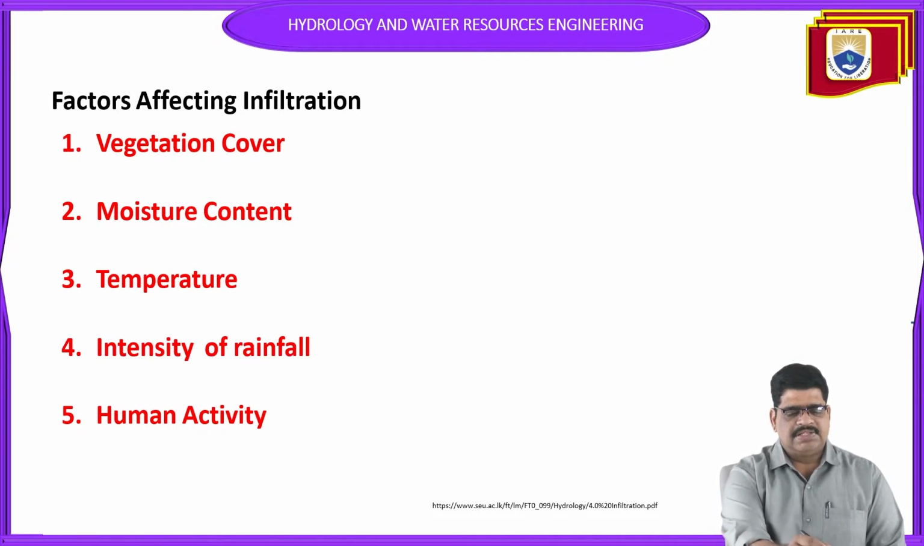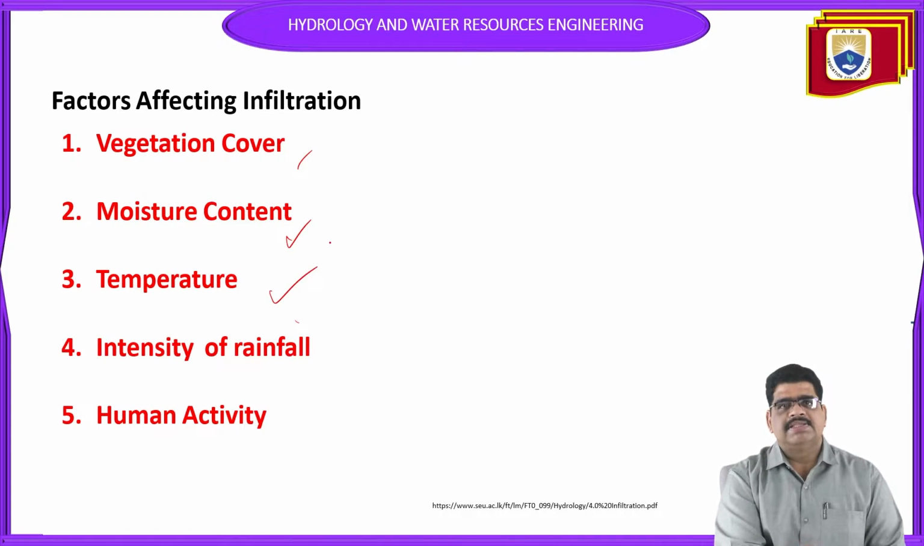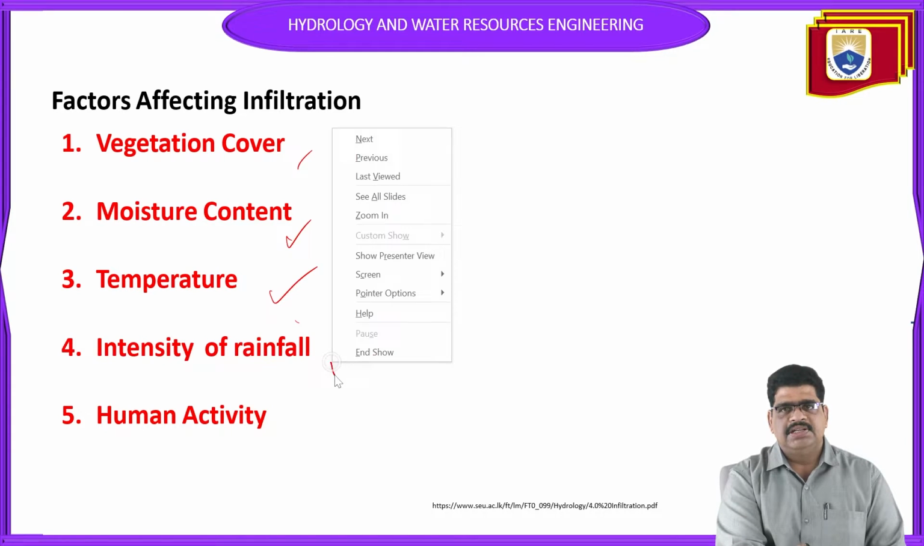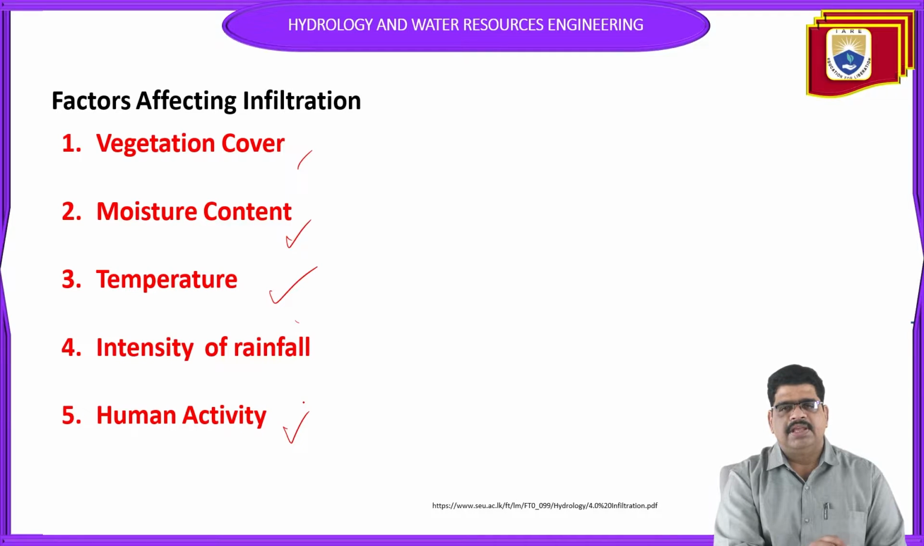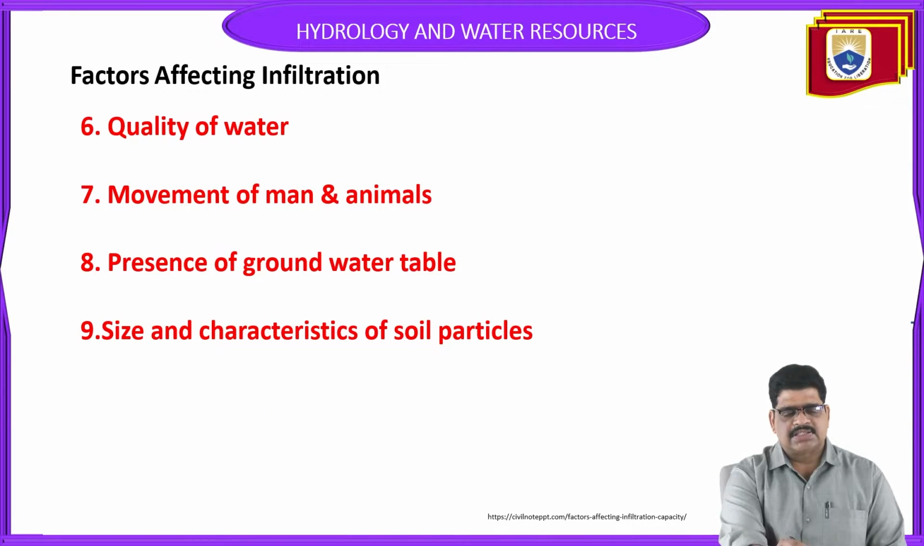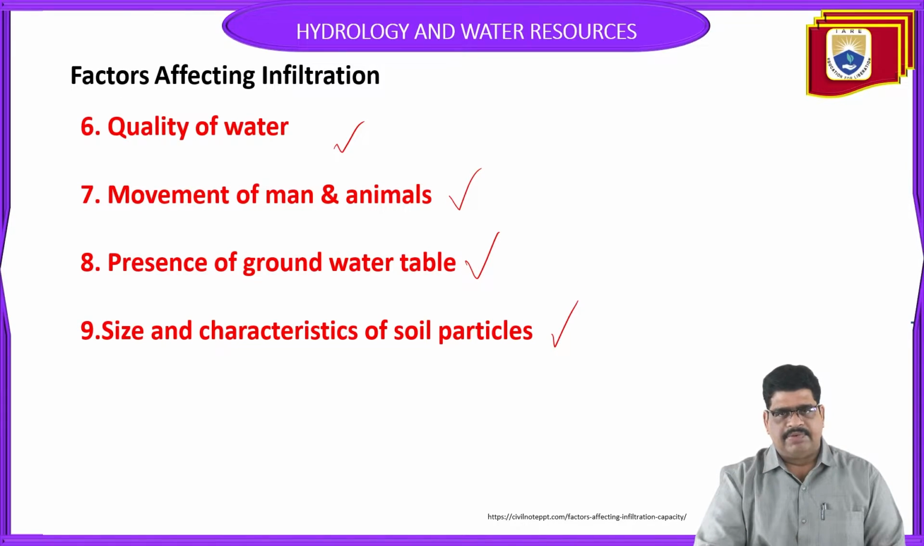The first one is vegetation cover, the second is moisture content, the third is temperature, the fourth is intensity of the rainfall, the fifth is human activity, the sixth is quality of the water, the seventh is movement of man and animals, the eighth is presence of the groundwater table, and size and characteristics of the soil particles. These are some of the factors affecting infiltration. Let us see them one by one.